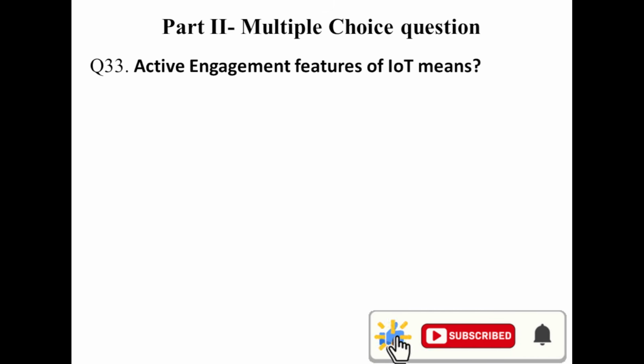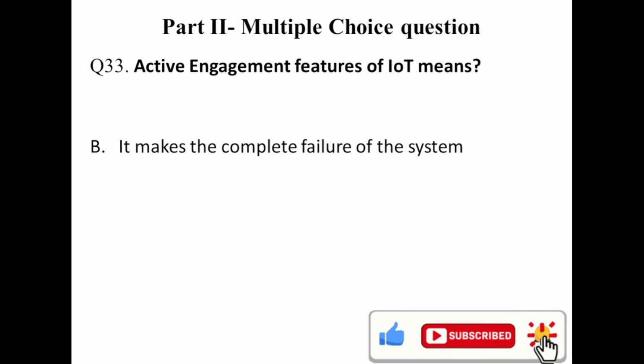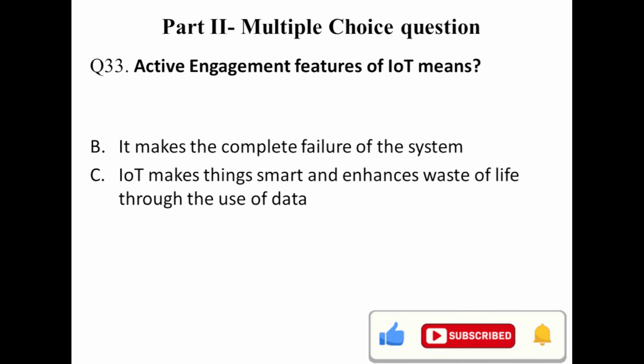Question number 33. Active engagement feature of IoT. There are a lot of IoT features, small devices connecting to each other, but what do you mean by the active engagement feature? It makes complete failure of the system? No. IoT makes things smart and enhances quality of life through use of data?